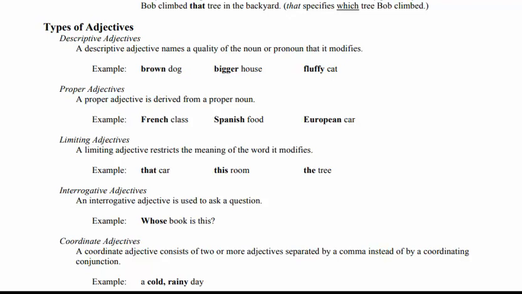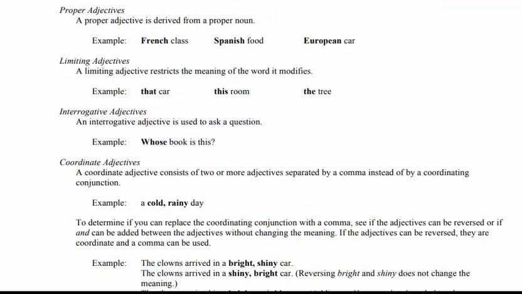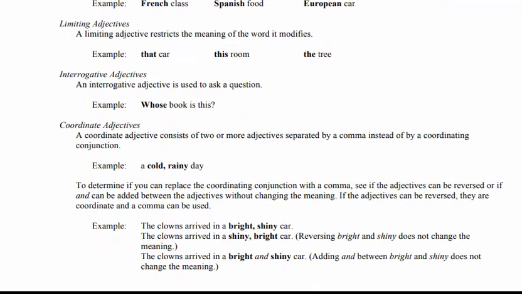So such two or more adjectives, when combinedly used in a sentence to modify a noun, are known as coordinate adjectives. By the name coordinate, it means two or more words coordinate with each other, separated by a comma, that modify something. It means that it is a coordinate adjective. Clear? Yes. What is the next?